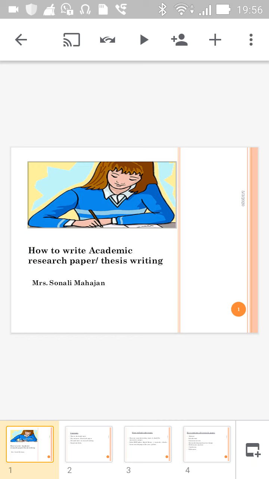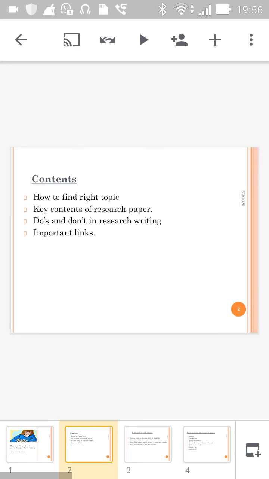Today I am going to tell you about how to write a research paper, how to write your thesis properly. In this session, we are discussing choosing the right topic, main contents of your research paper, do's and don'ts in your research writing, and at last I am going to tell you important links that are very useful to you in writing your research paper.